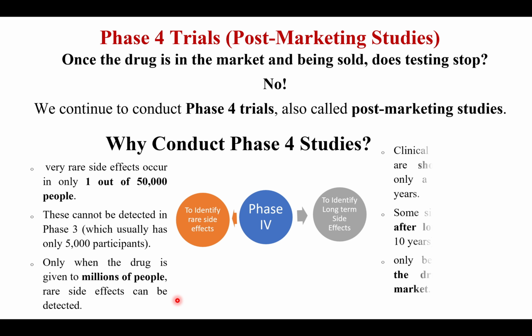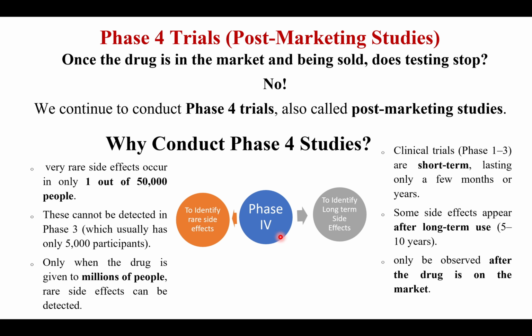As I told, phase 4 trials are done to identify long-term side effects. From phase 1 to phase 3, the clinical trials are only short term, lasting only a few months or maybe a few years. But some side effects appear after long-term use, like 5 to 10 years. So long-term side effects can only be observed when the drug has been used for a long time. So, let's take one example.